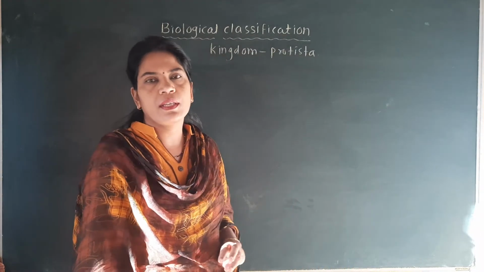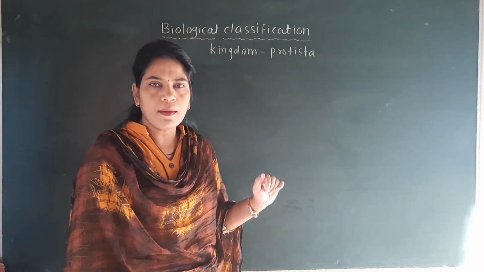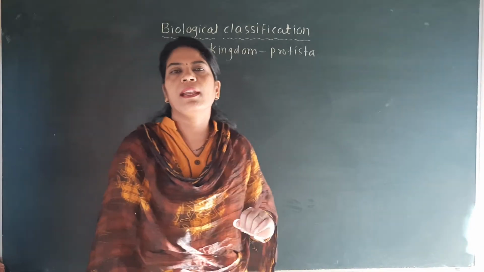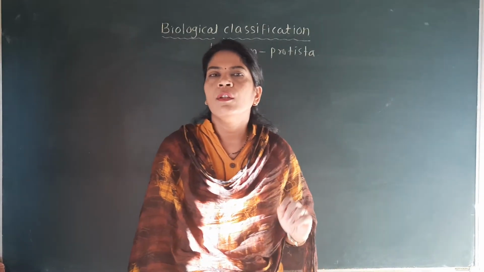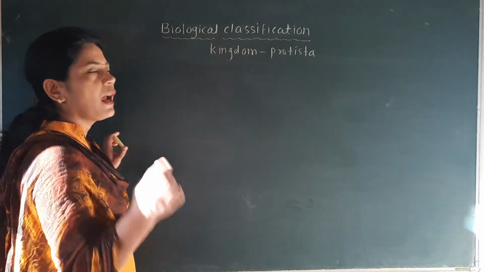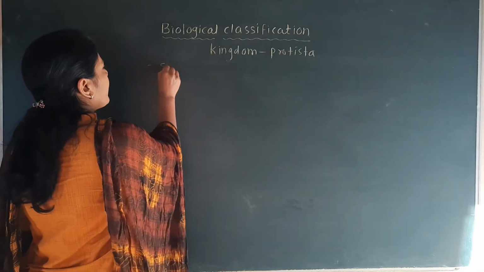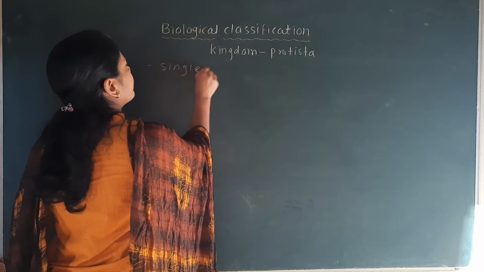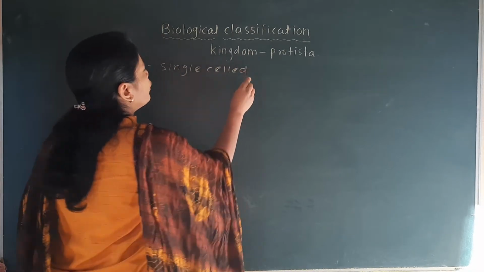This kingdom Protista is the second kingdom, and now we are going to discuss some of its important characteristics. That is, the kingdom Protista are single cell eukaryotes.